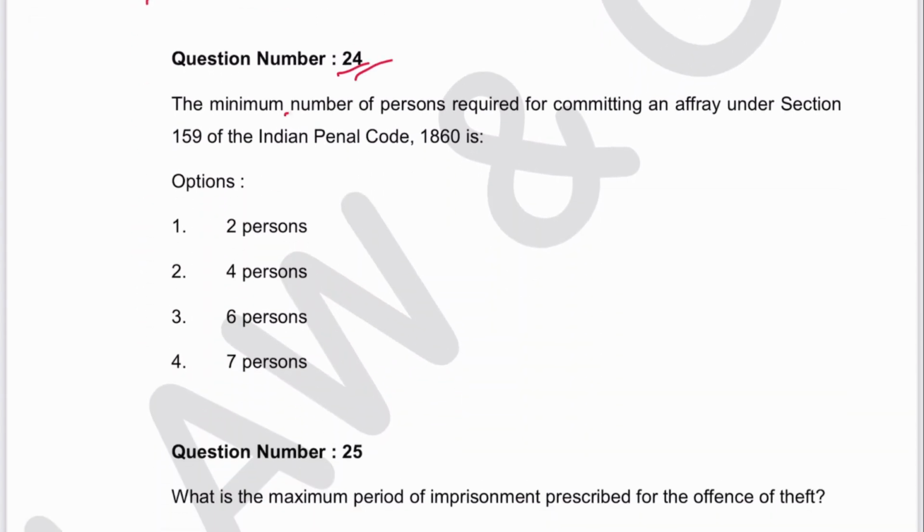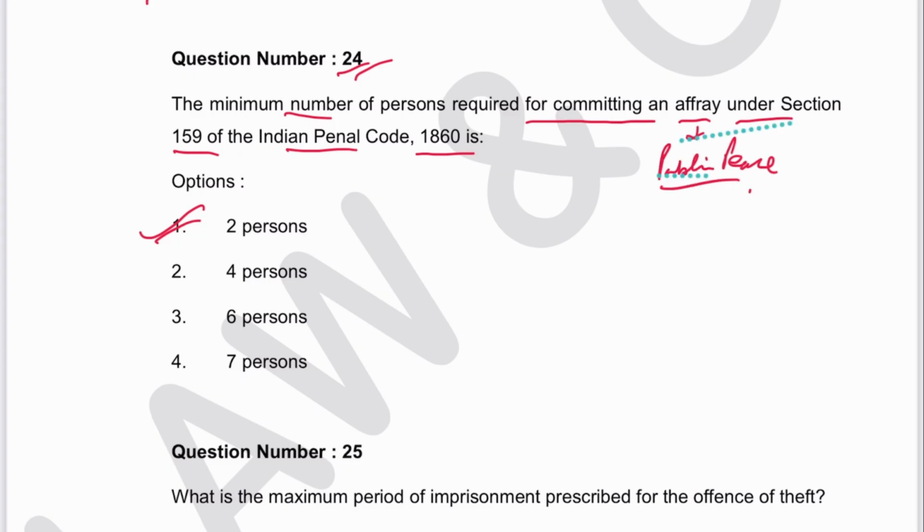Next is 24. The minimum number of persons required for committing an affray under Section 159 IPC is 2, 4, 6, 7. 2 persons only. One is the answer. Affray is an offense against public peace. Now affray has come under Section 194 in Bharatiya Nyaya Sanhita.